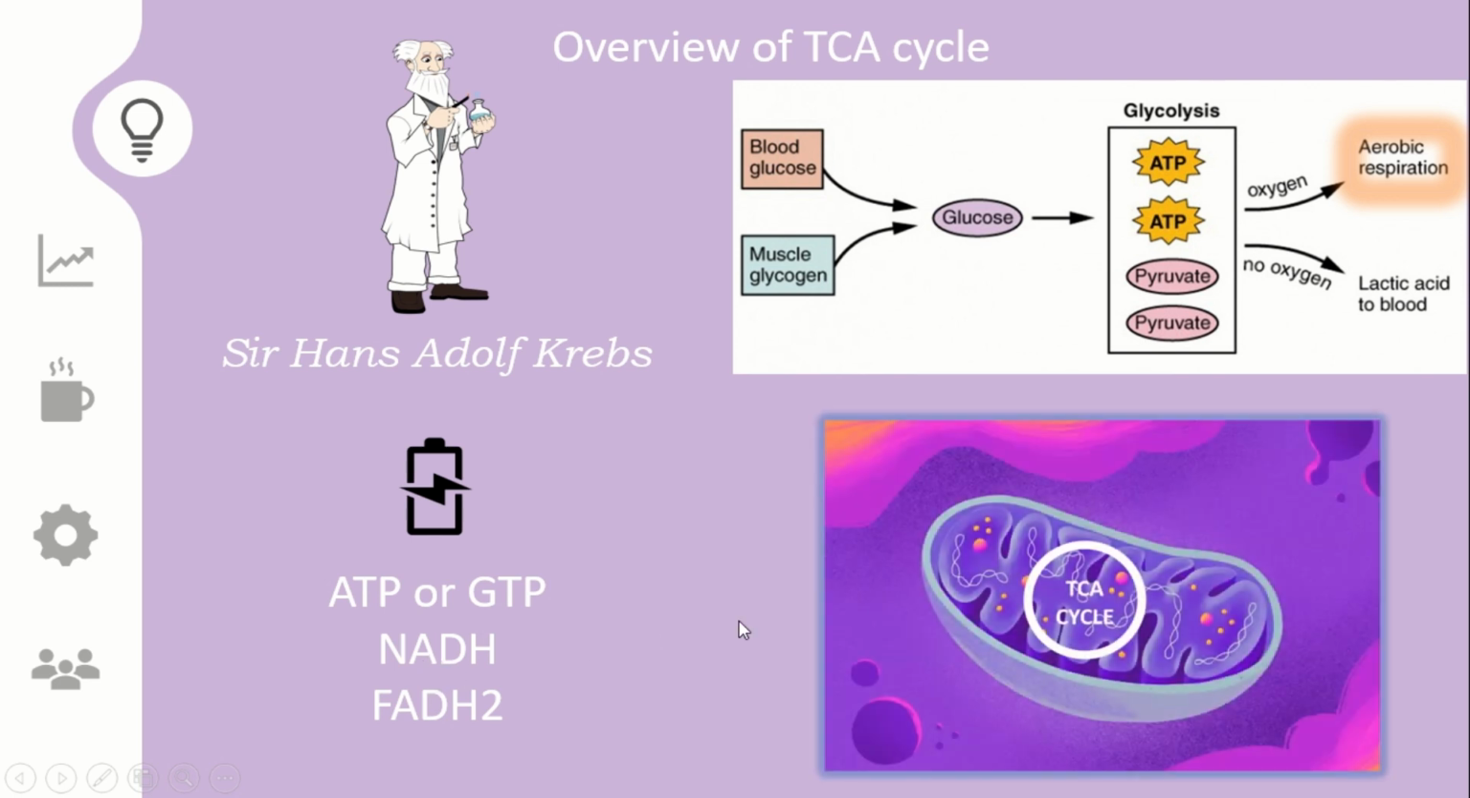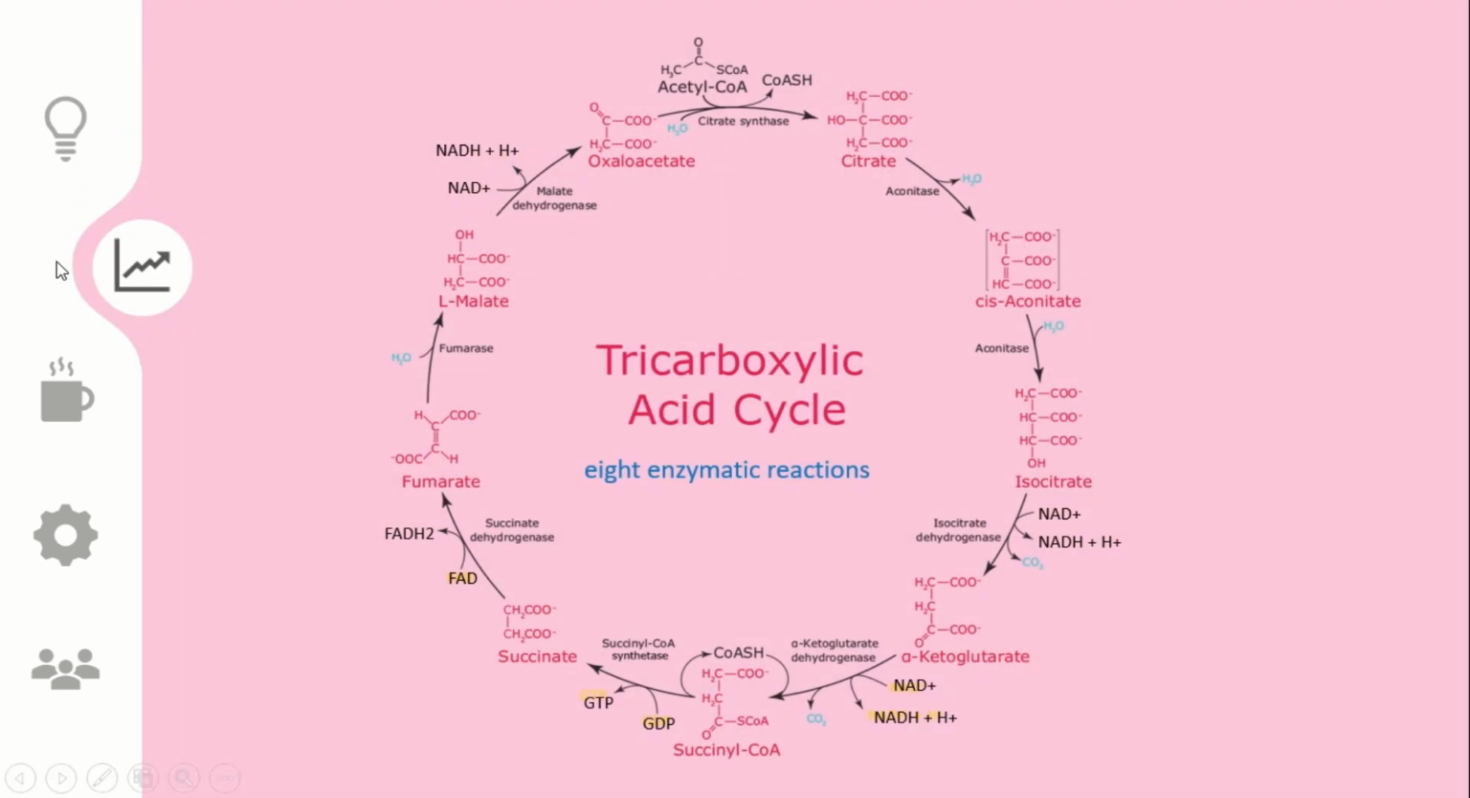And what about the location? I have already mentioned that TCA cycle happens in the mitochondria. So in the next phase we'll see the tricarboxylic acid cycle. As I have mentioned over here, there are 8 enzymatic reactions. Okay, so let's start with this part here.